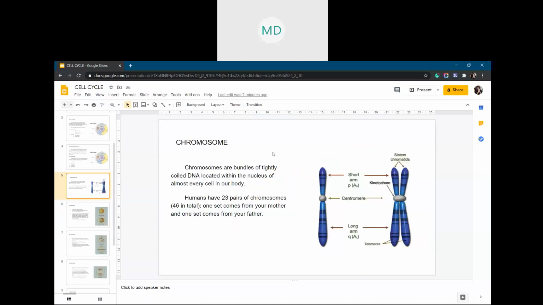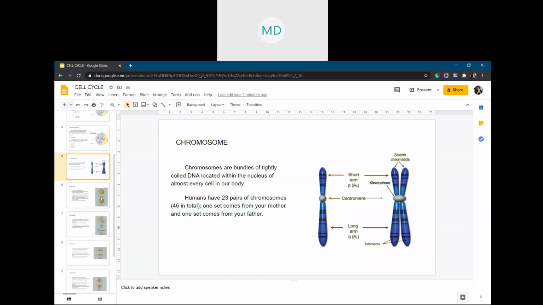And this chromosome part is not included in your chapter, in your books. I just discussed a little bit about chromosome so that you can understand what is chromosome, what is a chromatid, what is centromere, and all those.